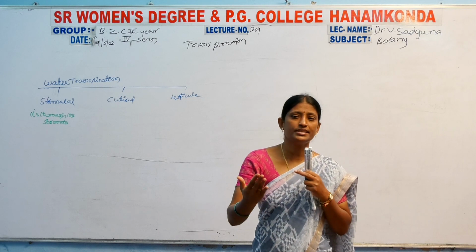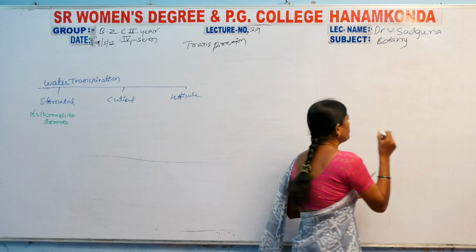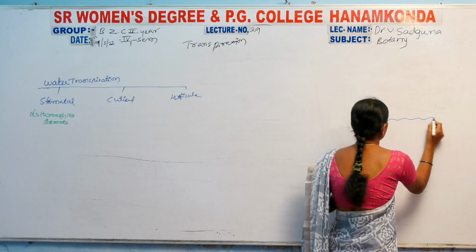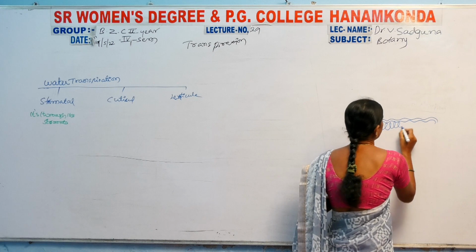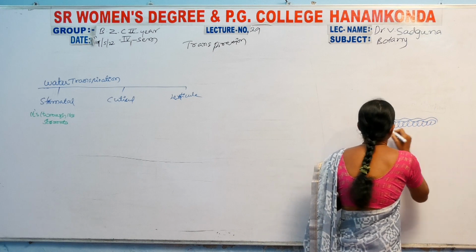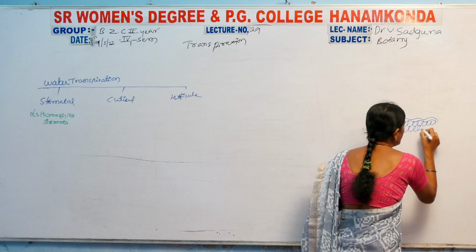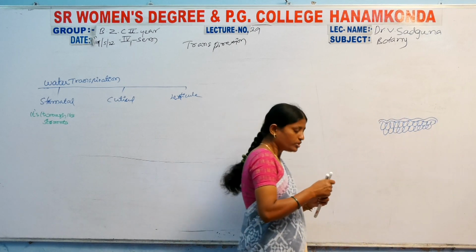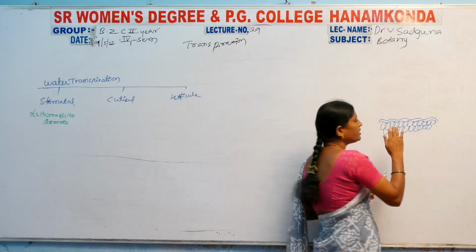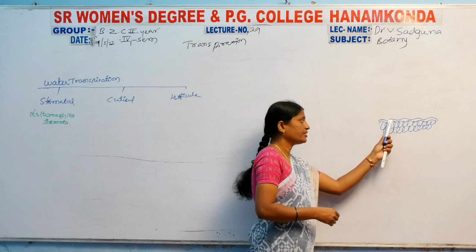Then the epidermis layer. This is the anatomical structure, the epidermal layer. For example, this layer is the cuticle layer.